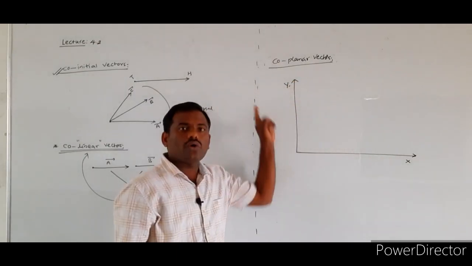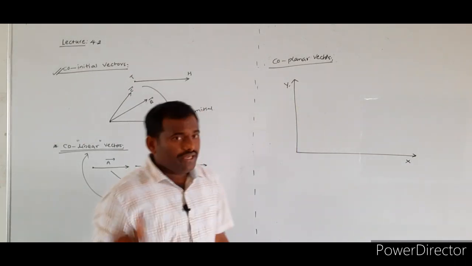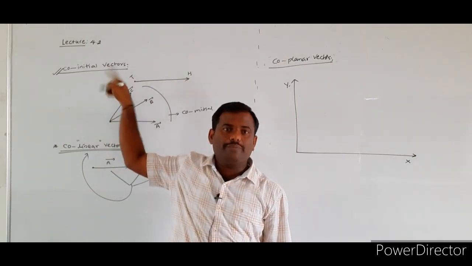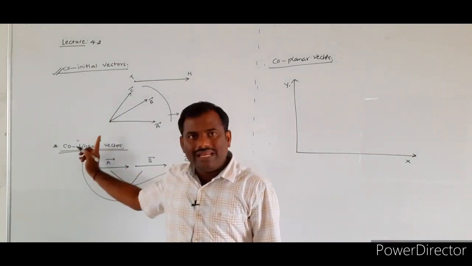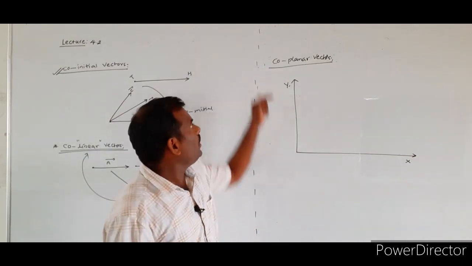Next one is coplanar vectors. In the previous cases we discussed co-initial vectors, where the initial point remains the same, and collinear vectors, where the line remains the same.